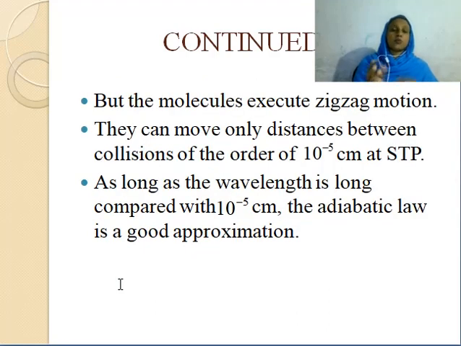But we know that the molecules execute zigzag motion. They can move only distances between collisions of the order of 10 raised to minus 5 centimeter at STP. Very small distance. The average distance traveled without making a collision is 10 raised to minus 5 centimeter at standard temperature and pressure. So the wavelength of the sound is very long.